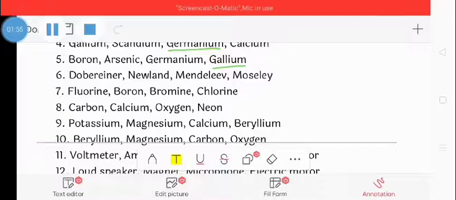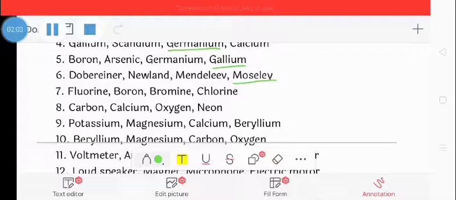Sixth question: Dobereiner, Newlands, Mendeleev, Moseley. So the correct option is Moseley because Moseley arranged elements in increasing order of their atomic number whereas the others arranged elements based on their atomic masses. So the correct option is Moseley, meaning it is the odd one.